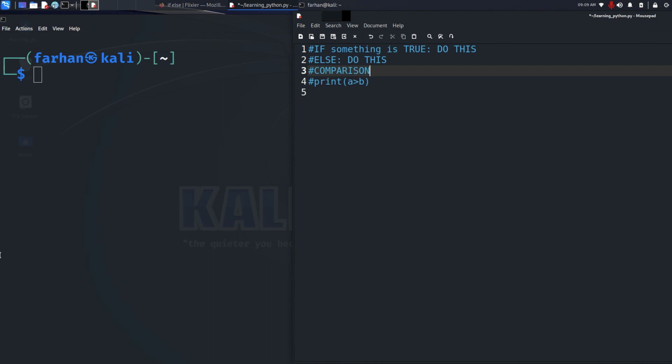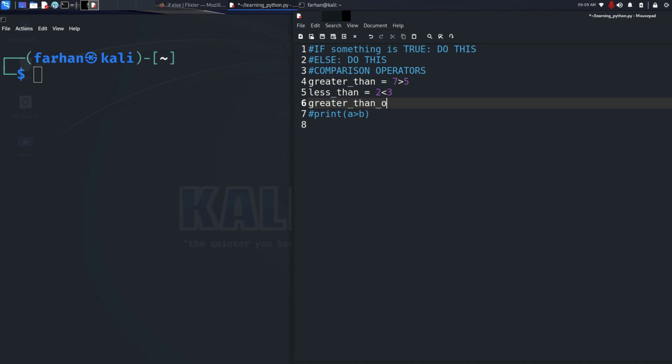So let's learn more about the comparison operators. The first one is the one you just saw, which is the greater than, and one example could be 7 greater than 5. This statement is true because 7 is greater than 5. We can also see the less than, which would be 2 less than 3. 3 is greater than 2, so 2 would be less than 3.